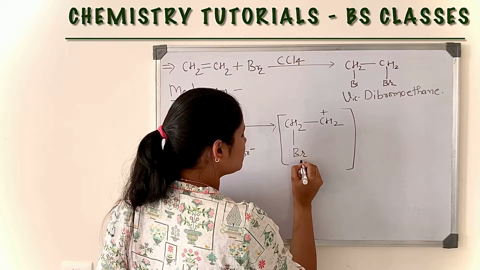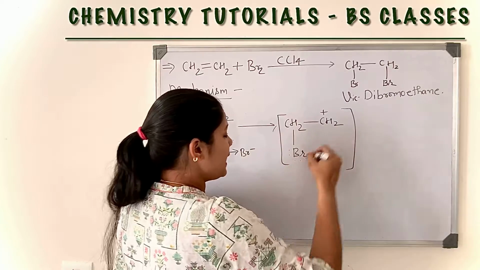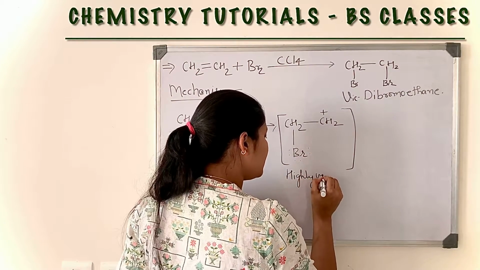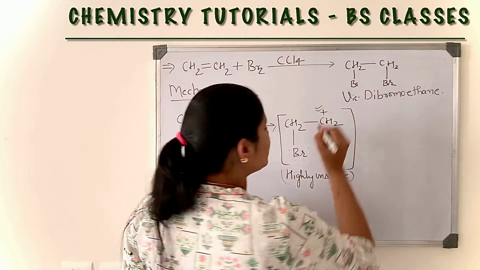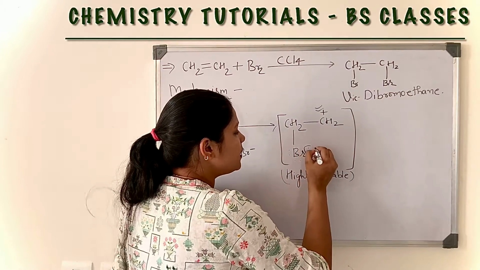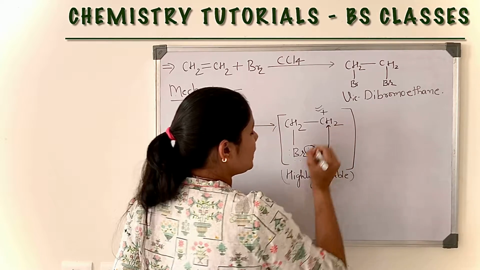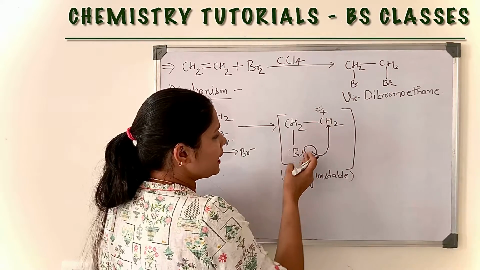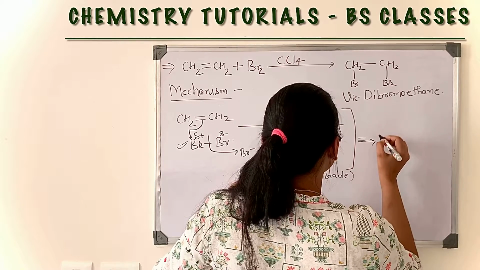The bromine has 3 lone pairs. Now this is highly unstable, because the octet of this carbon is not complete. So this bromine will donate its electron pair to this carbon and create a bond between carbon and bromine. So we will get another structure.